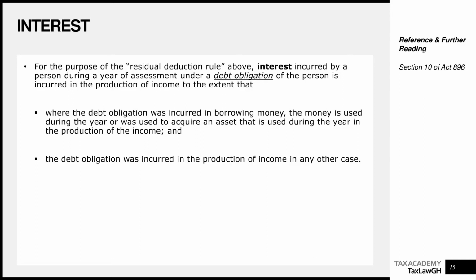So for interest, it's important to remember that it must be on a debt obligation that relates to generating the income of the business, or it was used to acquire an asset that was used in the course of generating business income.